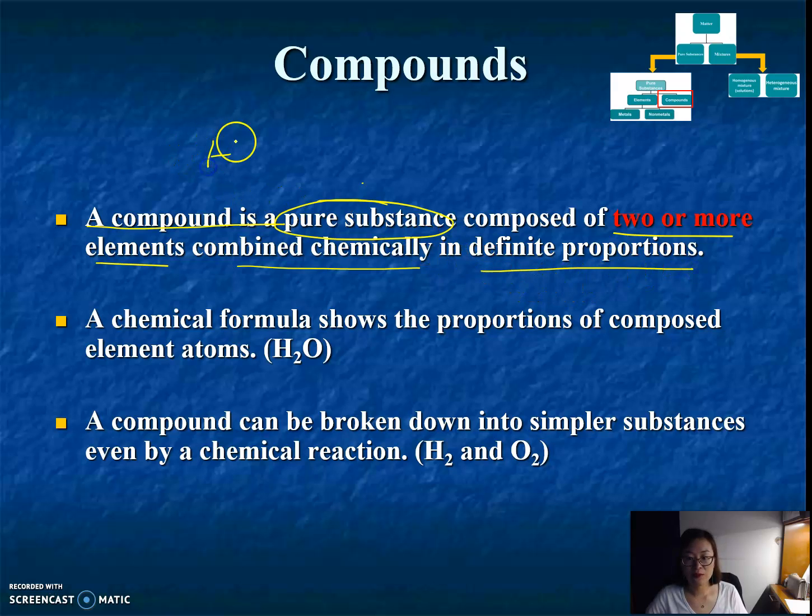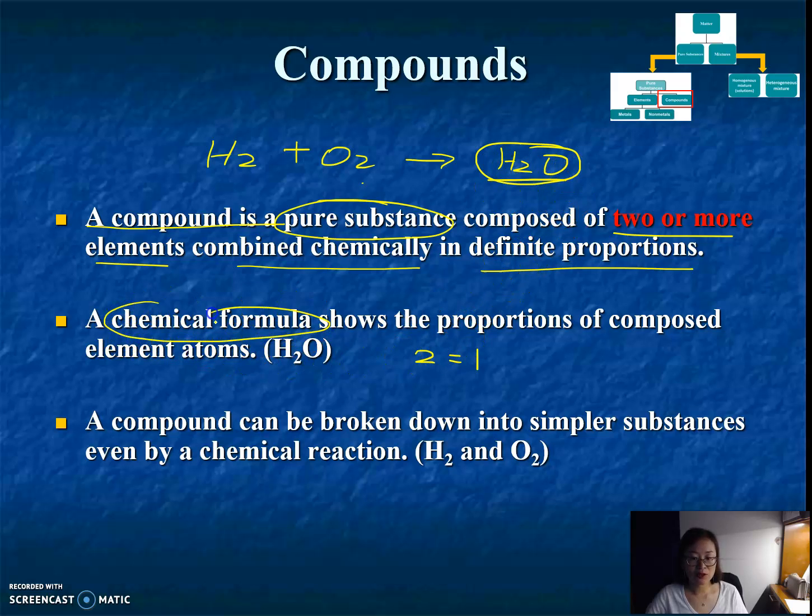Like if you put hydrogen gas and oxygen gas mixed together, they are not a compound unless they react and combine chemically into H2O, which is water. And only when the ratio is 2 to 1 will you get water. That is called a chemical formula, H2O, that everybody knows.